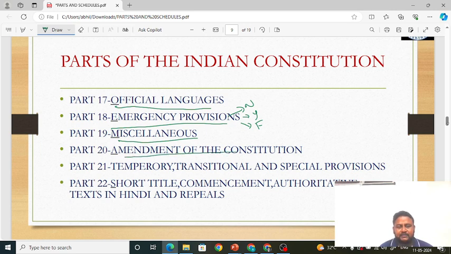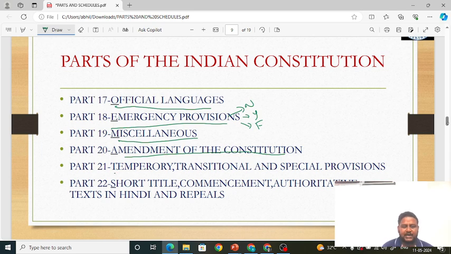Part 20, I told what we mean by amendment of the constitution in the beginning itself. So part 20 deals with amendment of the constitution, friends. Part 15 deals with what? Part 15 deals with elections. Part 20 deals with amendment. Questions have been asked in SSC MTS also regarding part 20. Part 15 election has also been asked.